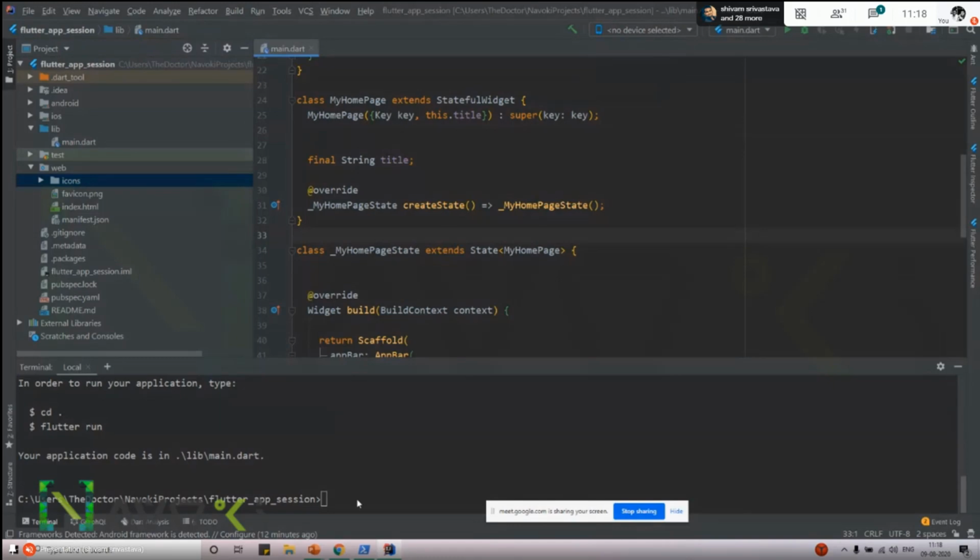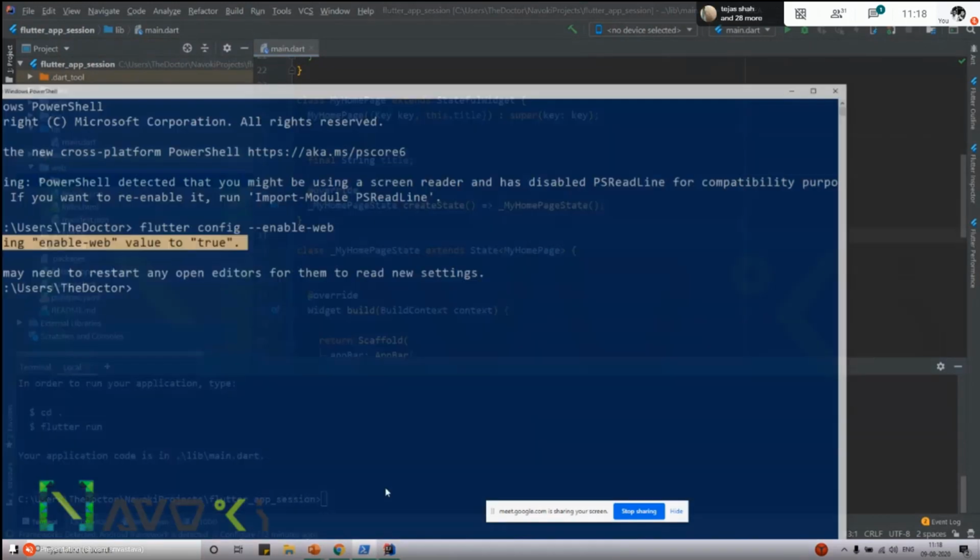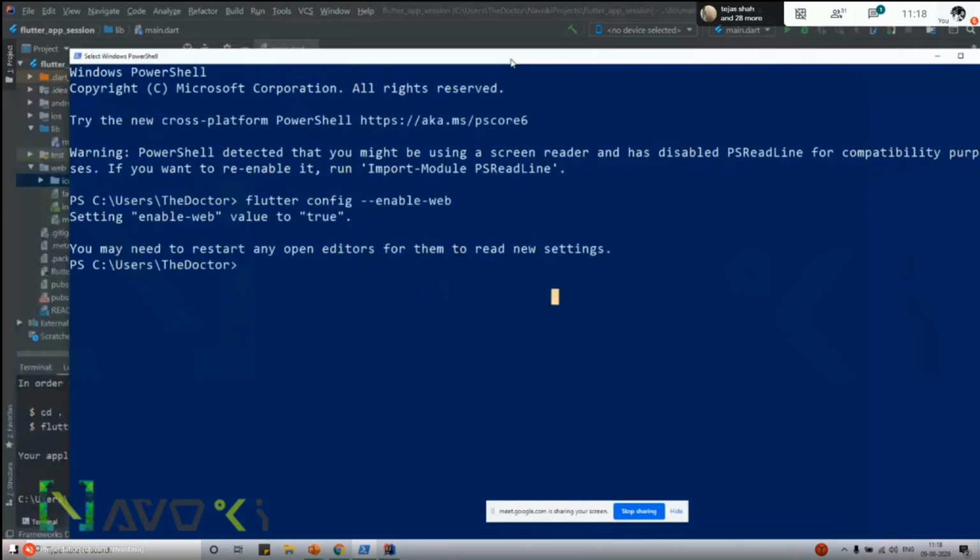Okay, one thing I missed before enabling the SDK. Before working on the web part and the desktop part, you need to switch your channel. You need to switch to the master channel. Flutter web and desktop don't work with the stable channel. It works with the master and dev channels. I personally work with the master channel. You can also try the dev channel, but it will not work in the stable channel.